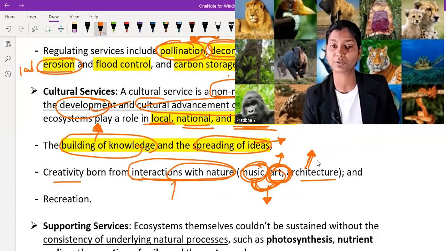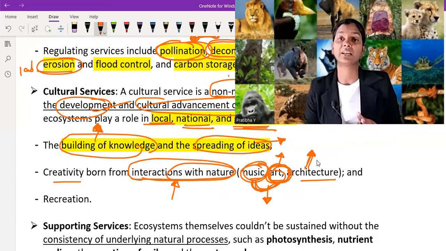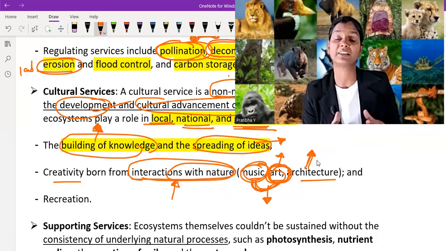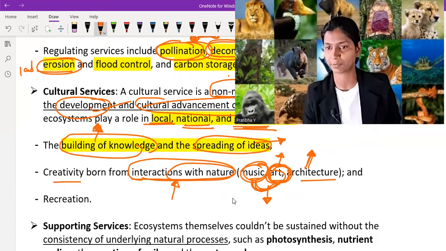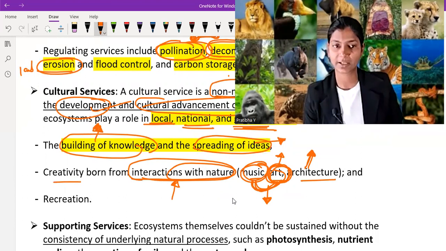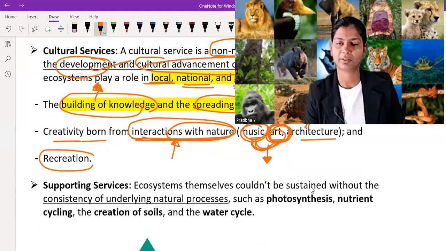When we look at many great people, they interacted more with nature because they, you can say, collected energy from nature and applied this energy in their life and their work. Okay. So creativity born from interaction with nature is also a form of cultural services. Recreation, when we are exhausted from our work, we go to nature and relax for some time. So recreation is also a type of cultural services.